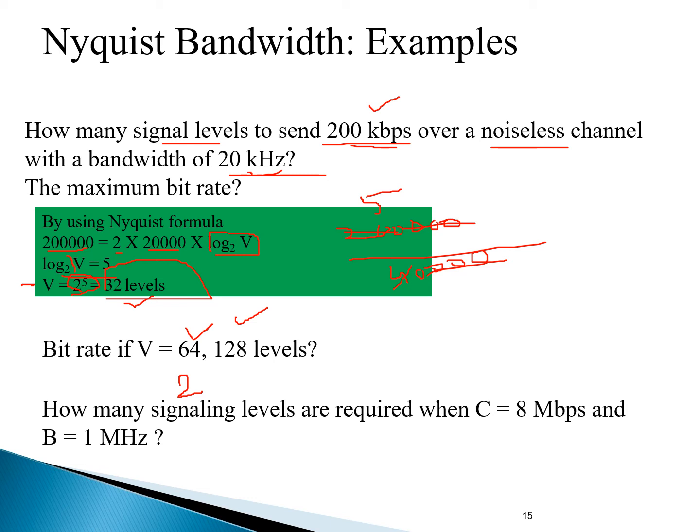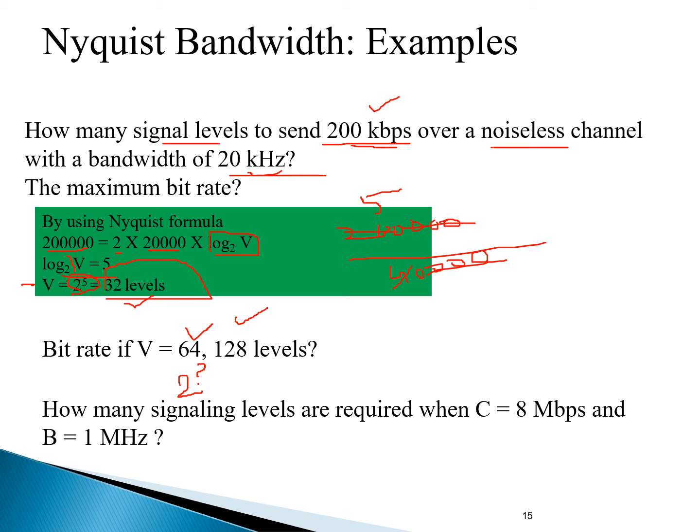So for 64, you can get a rough idea by using this. If 2 raised to power 5 is 32 levels, then you can get an idea of what the log base 2 of V will be in these two cases.